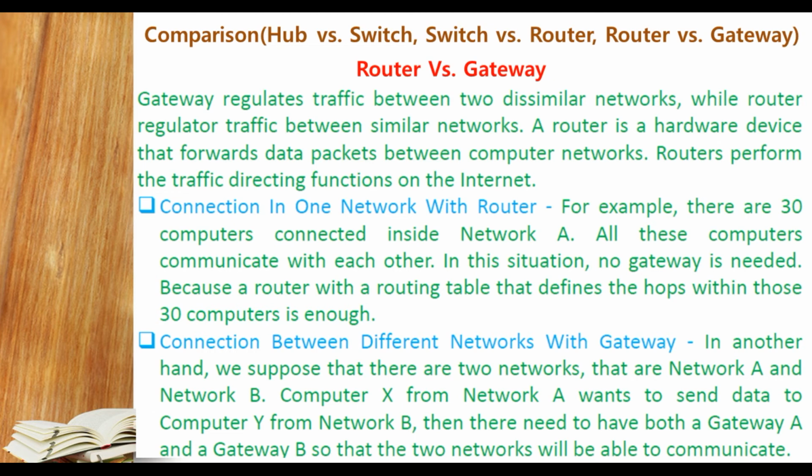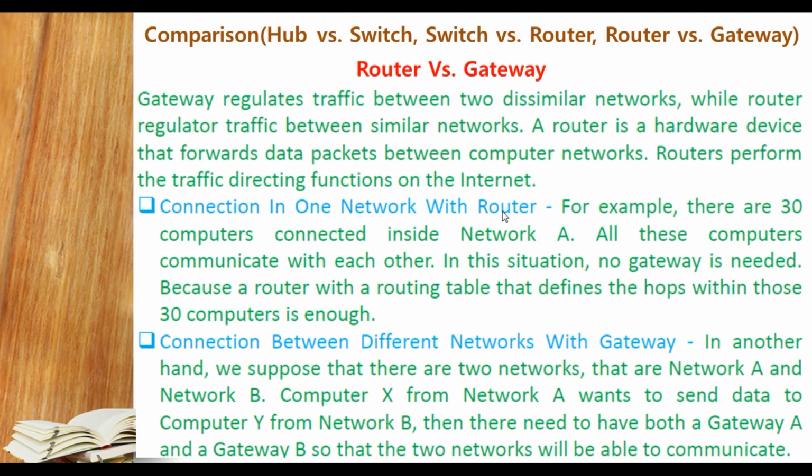A router is a hardware device that forwards data packets between networks, and a router performs the traffic direction function on the internet. So there are two points of observation for a router and a gateway. First, we will consider connection in one network with a router.